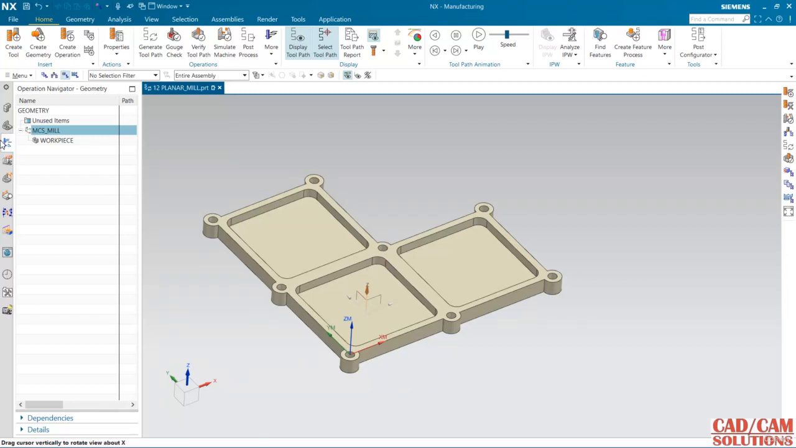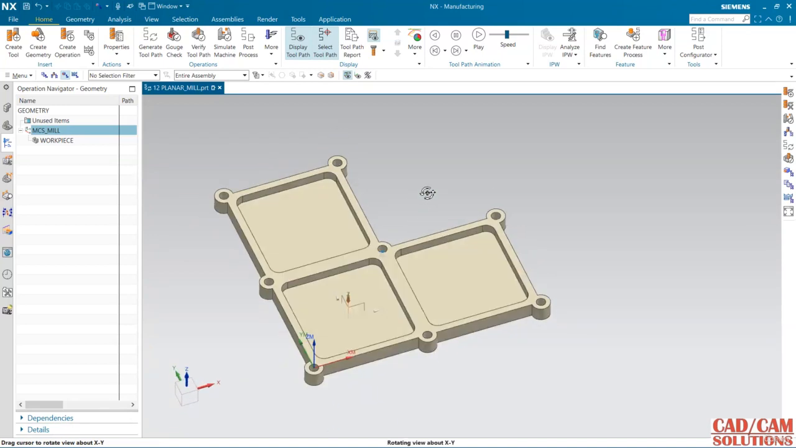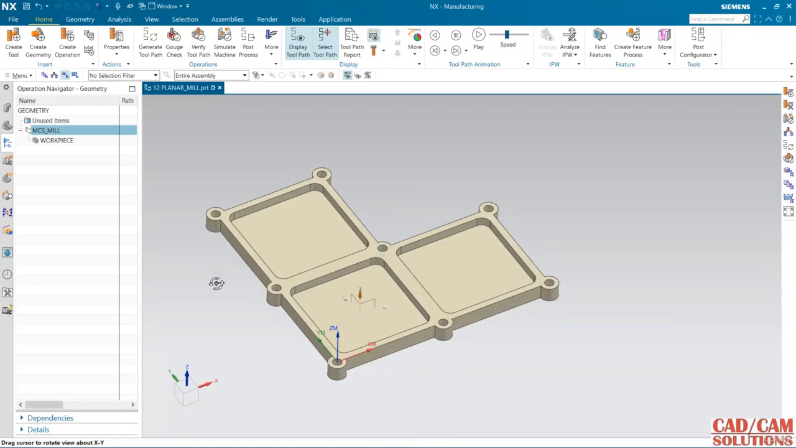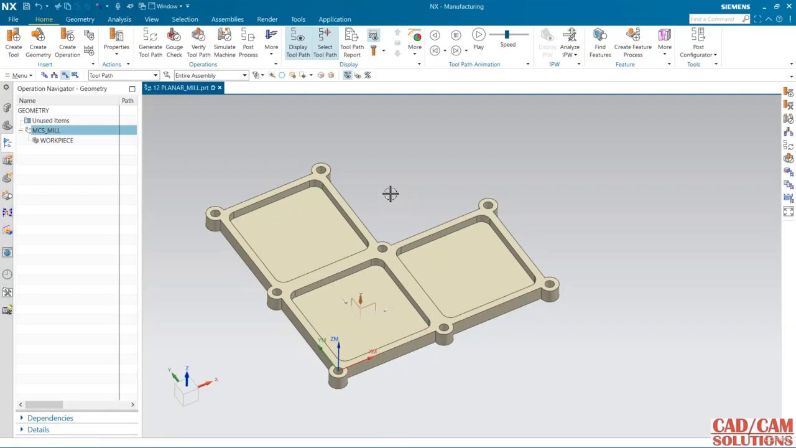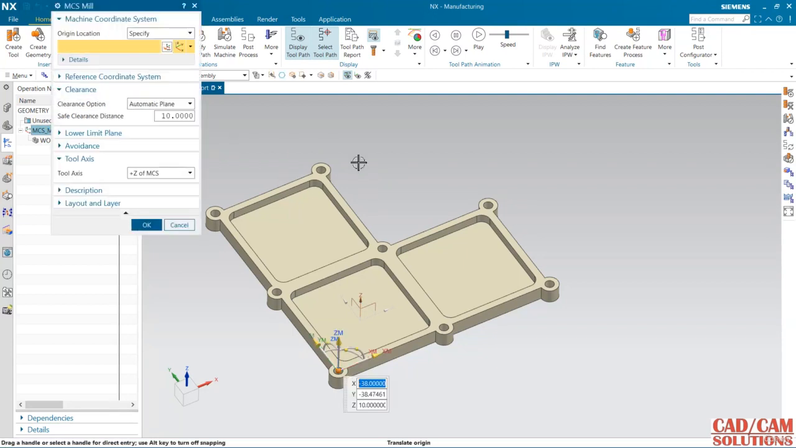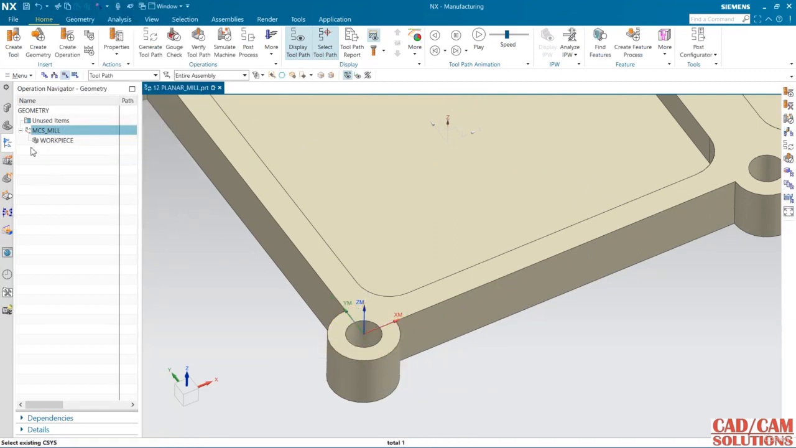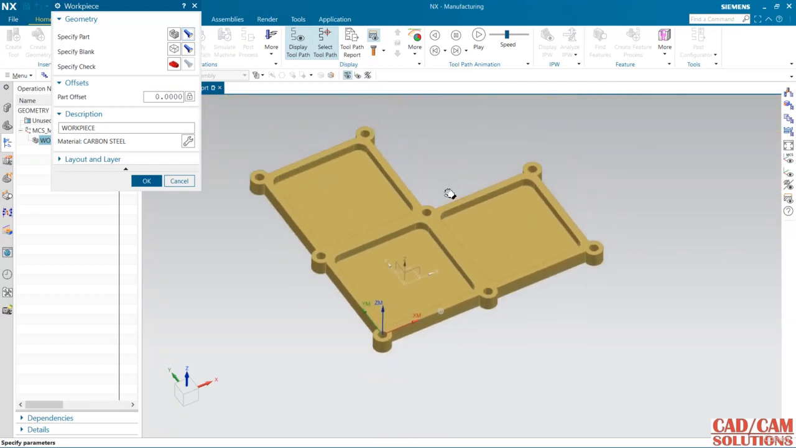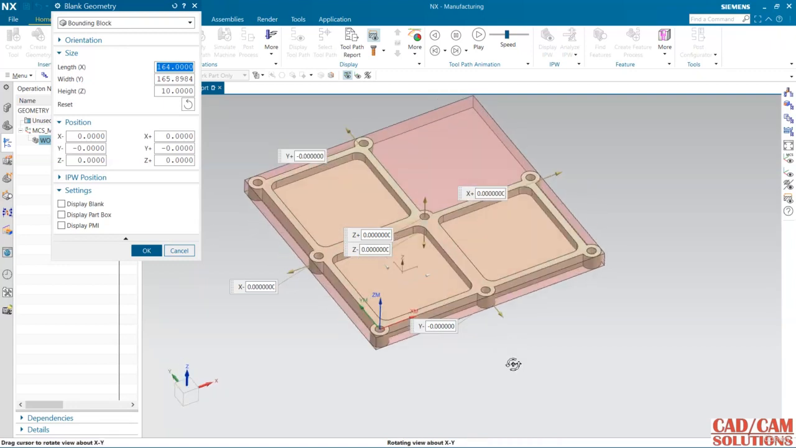Hello friends, in this lecture we will see planar milling. For planar milling I have this part, and I will show you how to create toolpath for planar milling. This is a symmetrical object. First of all, I'm going to define this MCS mill, and my MCS mill center is here. Now I'm going to define my workpiece. So this is the boundary and blank. See, this is the blank.